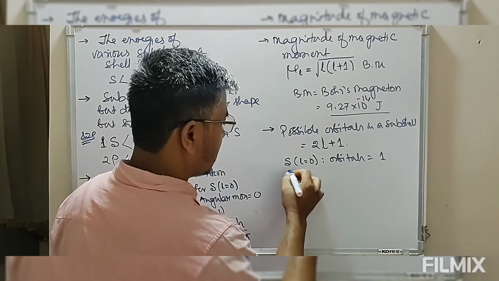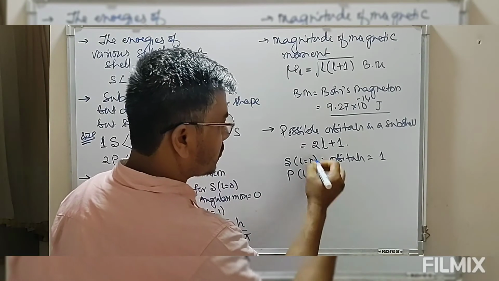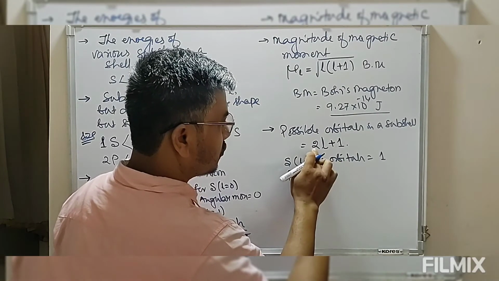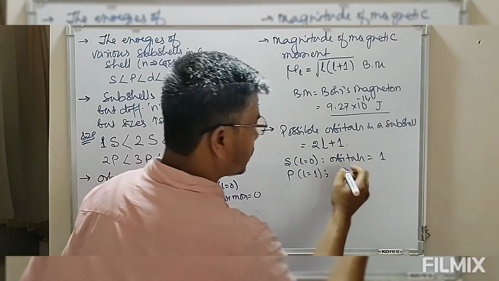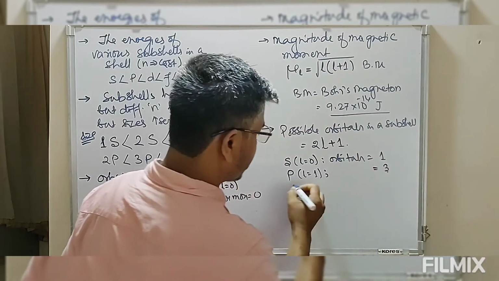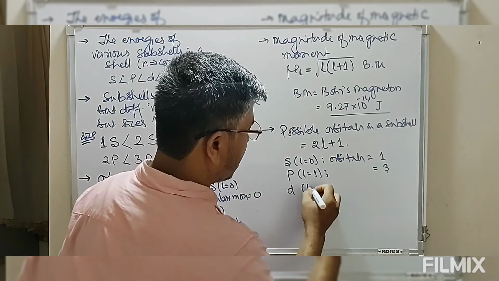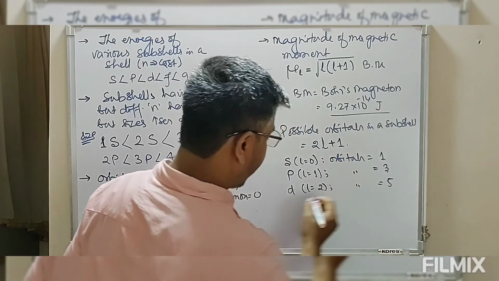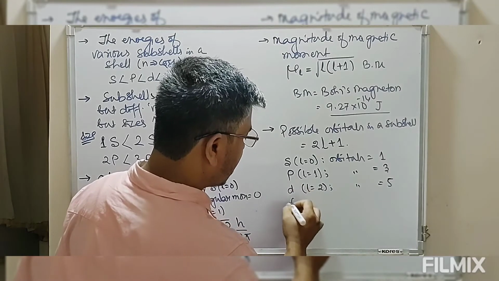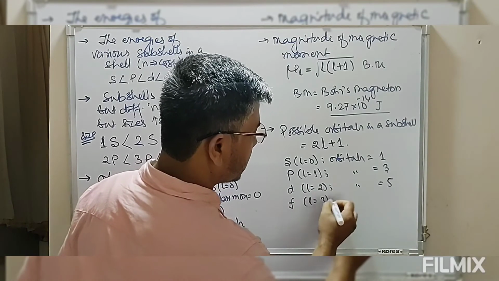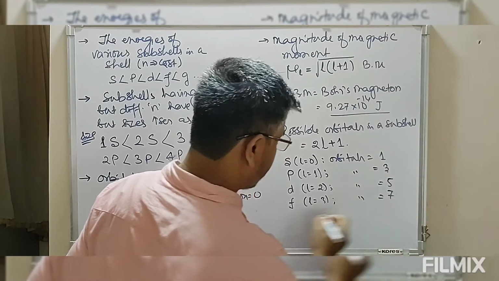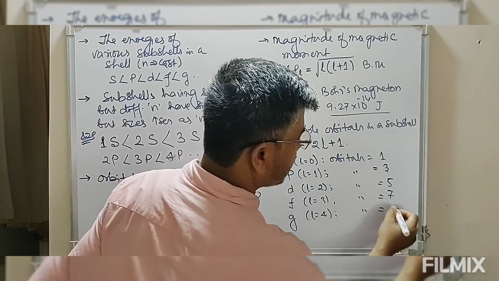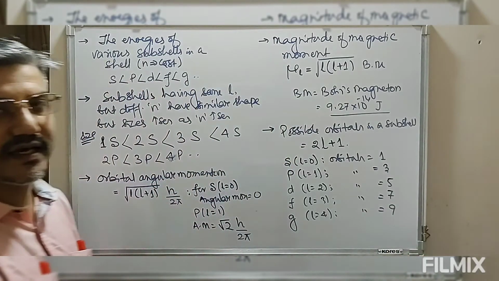For p, l equals 1, so 2 into 1 plus 1 is 3, so the number of orbitals possible is 3. For d, l equals 2, orbitals possible is 5. For f, l equals 3, possible orbitals is 7. For g, l equals 4, possible orbitals is 9. So 1, 3, 5, 7, 9, etc.